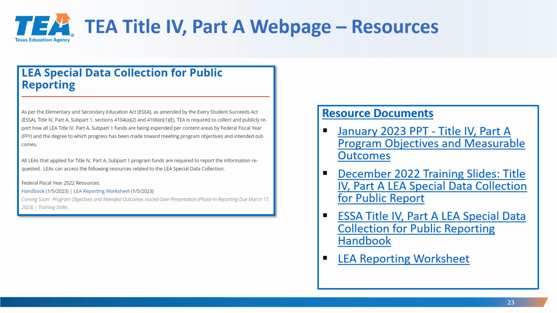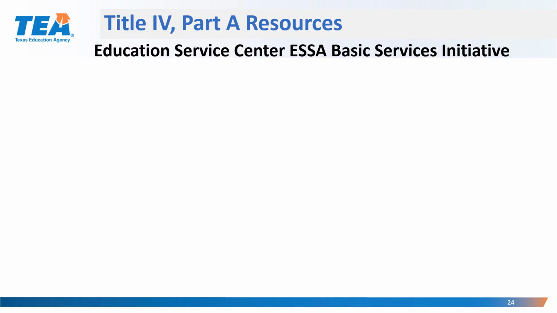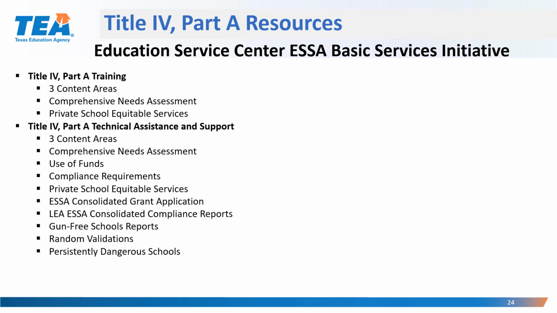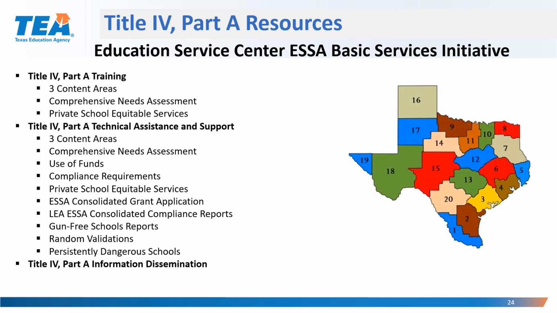LEAs may use the Title IV Part A program guide for specifics on the program's intent and purposes, allowable use of funds, program objectives, and measurable outcomes. LEAs may reach out to regional ESC staff who are available to provide technical assistance and support. On this screen, you can see all of the different areas in which your ESC staff are readily available to assist you as an LEA.